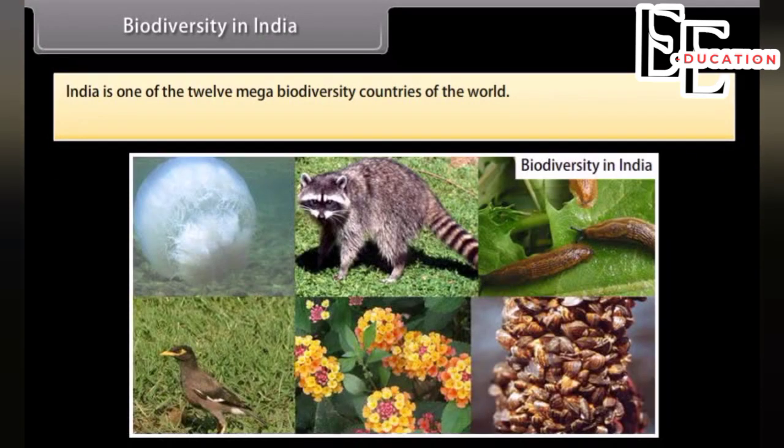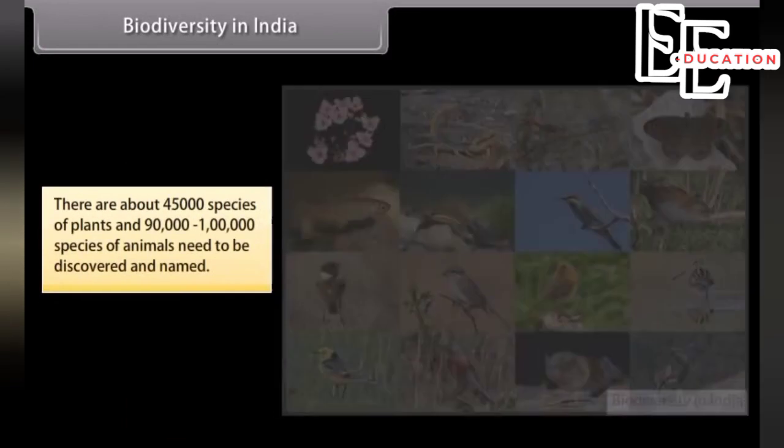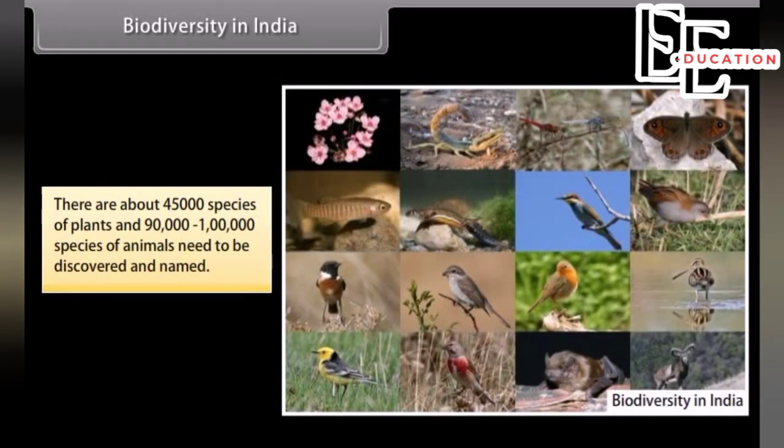Biodiversity in India. India is one of the 12 mega biodiversity countries of the world. India has only 2.4% of the land area of the world. It has 8.1% of the global species biodiversity. There are about 45,000 species of plants and 90,000 to 1 lakh species of animals, and many more need to be discovered and named.